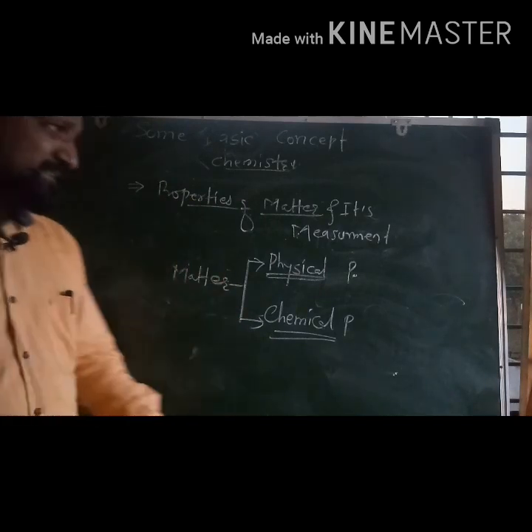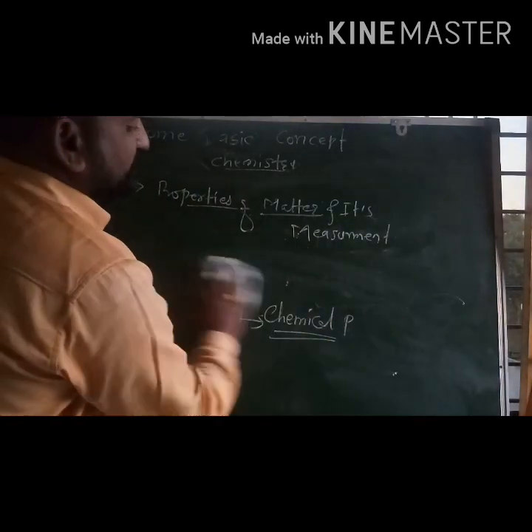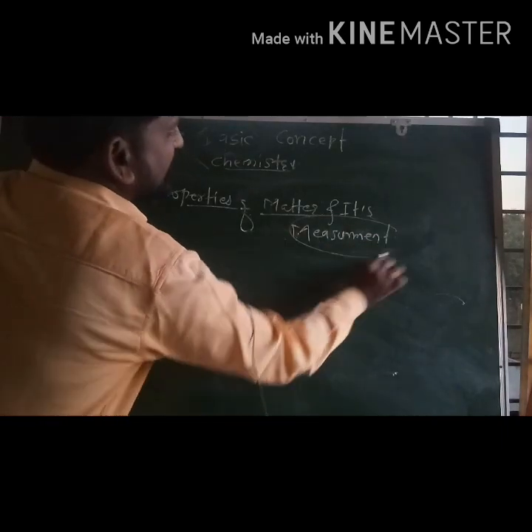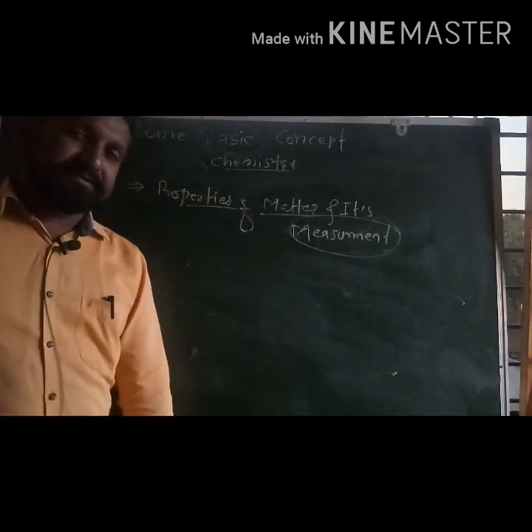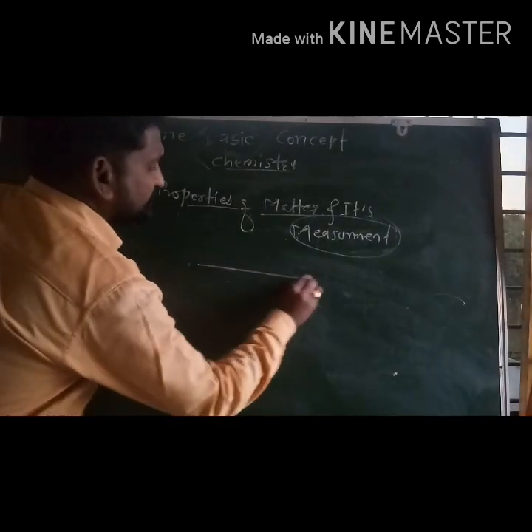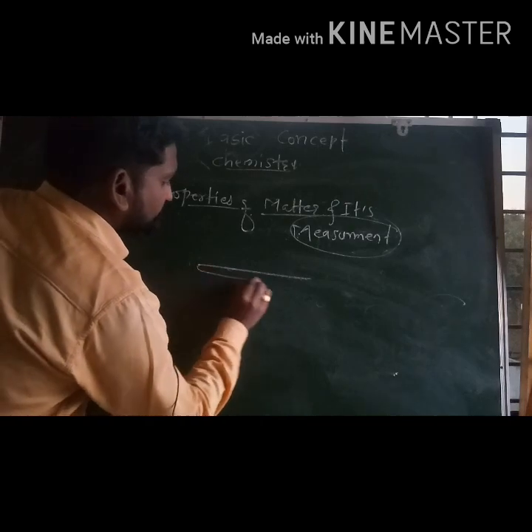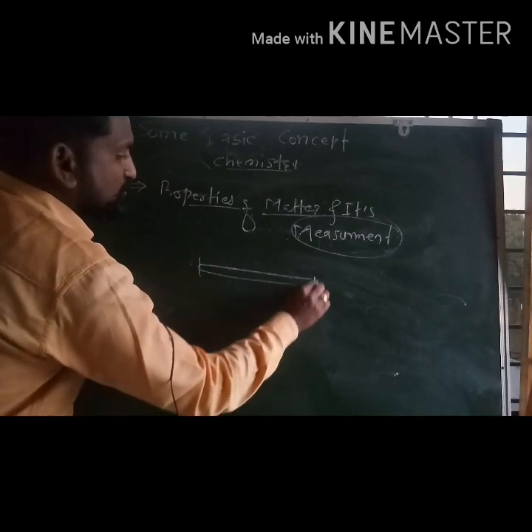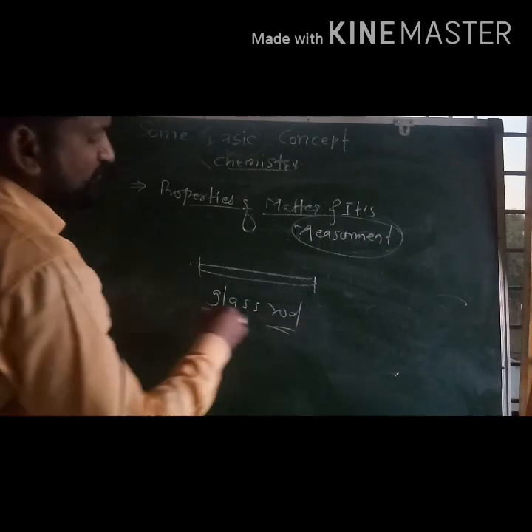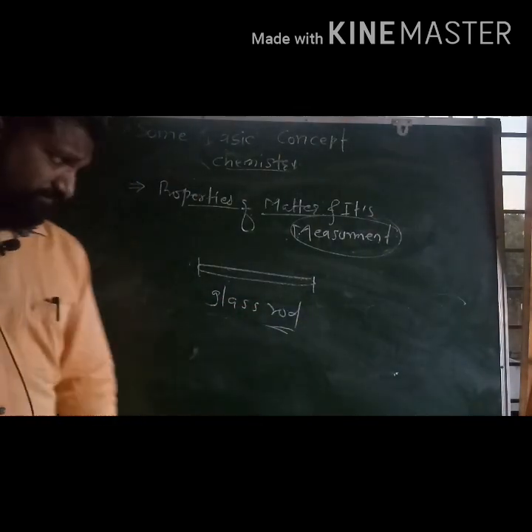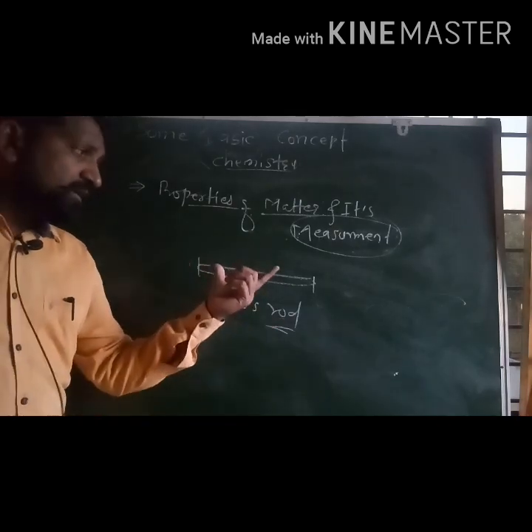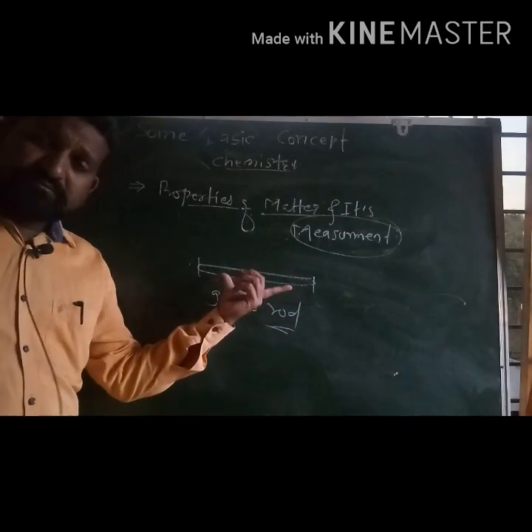Now, let us discuss measurement, which is very important and fundamental. How to do measurement? For example, suppose this is your glass rod.